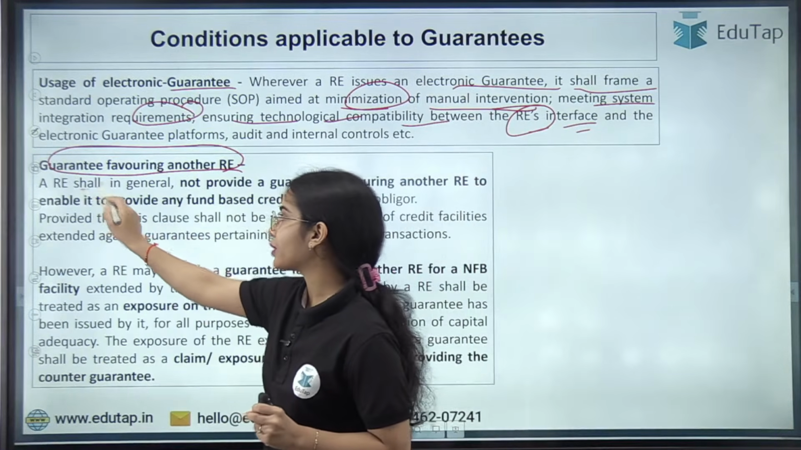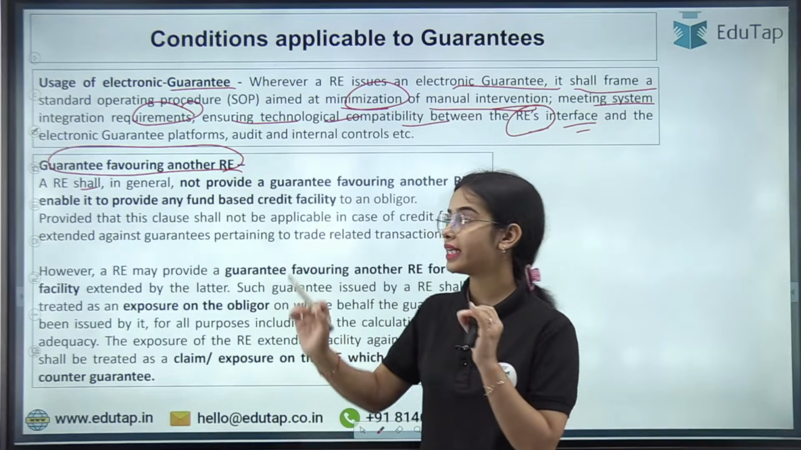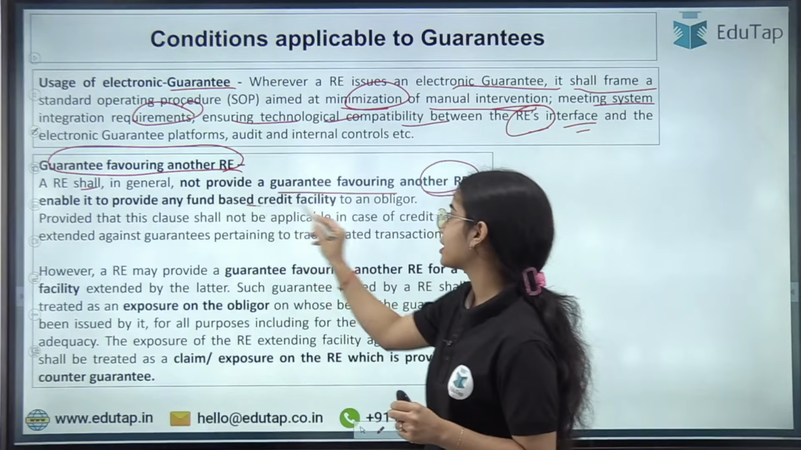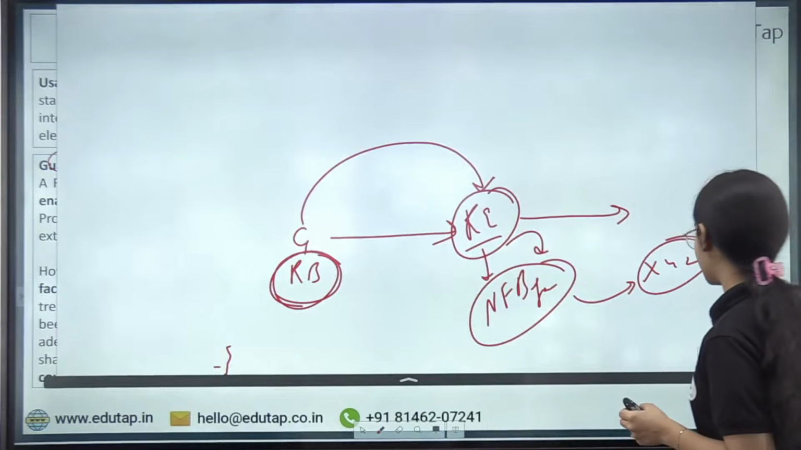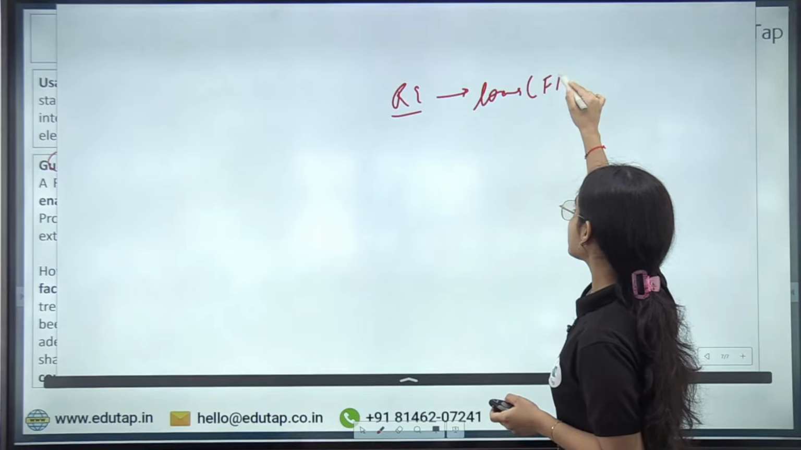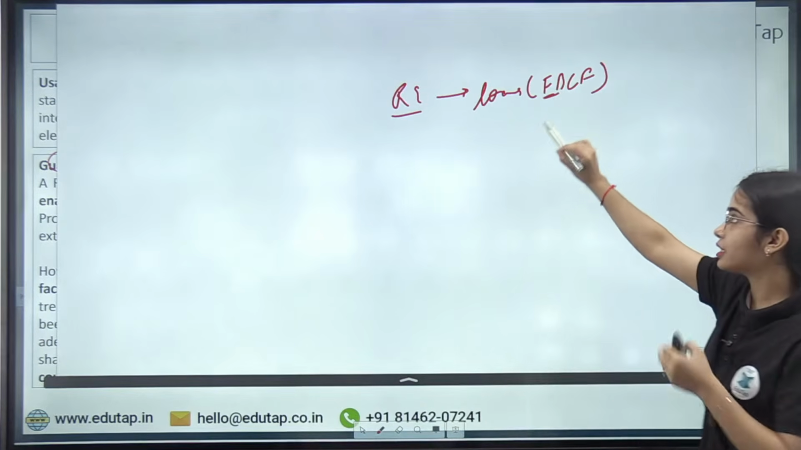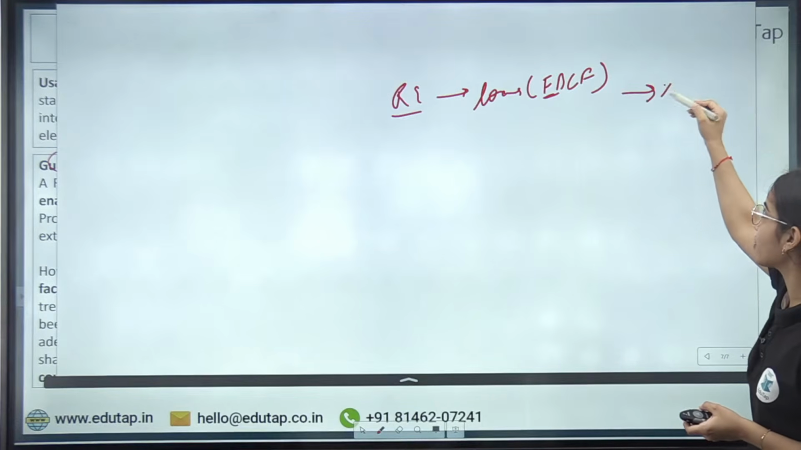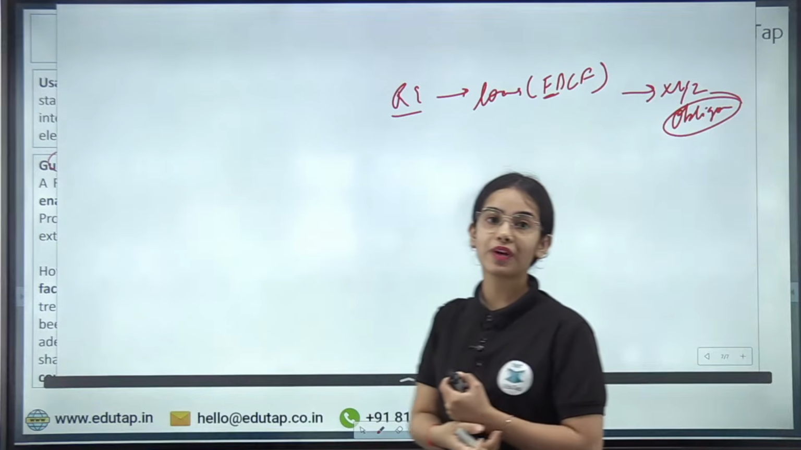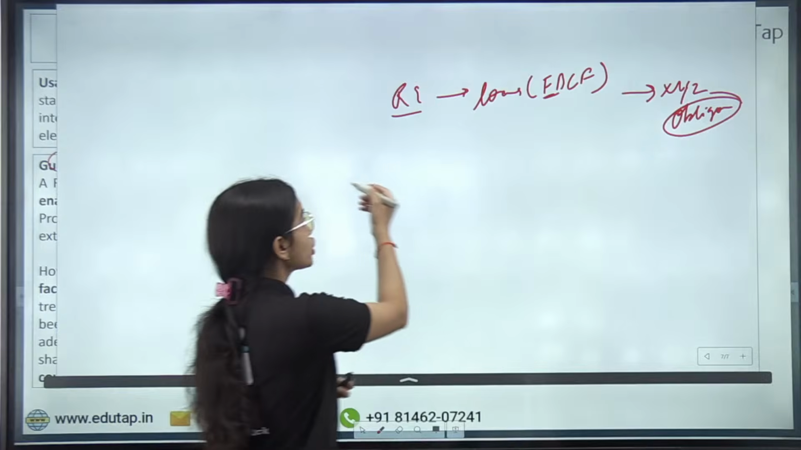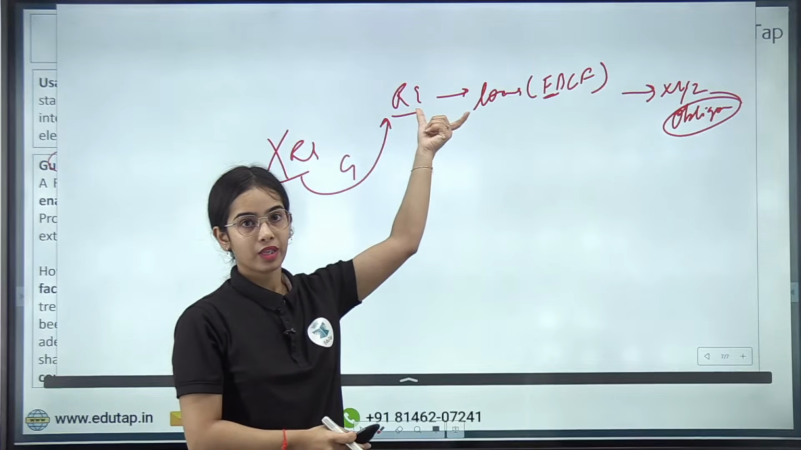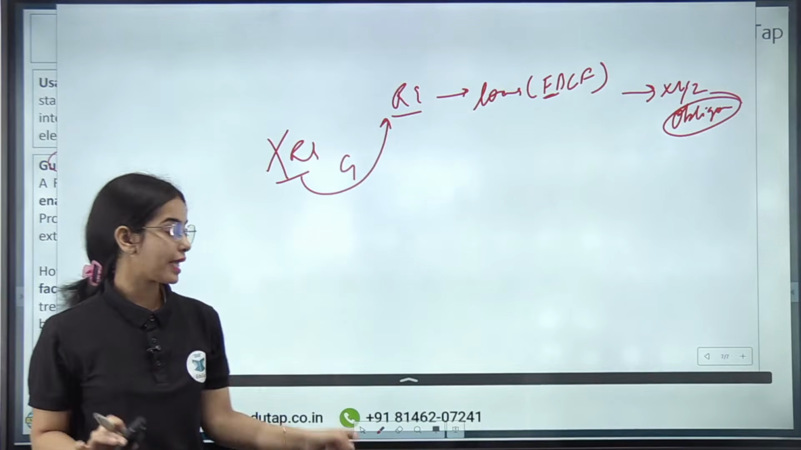Okay, so guarantee favoring another regulated entity. So basically it is said that a regulated entity shall in general not provide a guarantee favoring another regulated entity to enable it to provide any fund-based credit facility to an obligor. So basically, a regulated entity that is providing, let's say, loans, that is a fund-based credit facility because directly fund is released. So if a regulated entity is providing loans to XYZ, that is the obligor who has the obligation to return the loan, then no other regulated entity should provide any guarantee to this regulated entity.